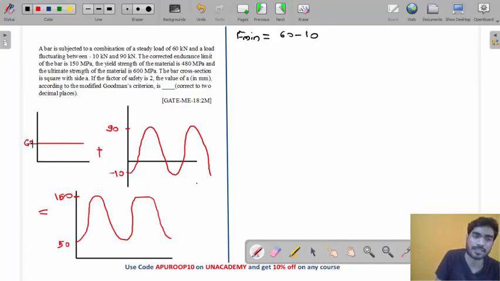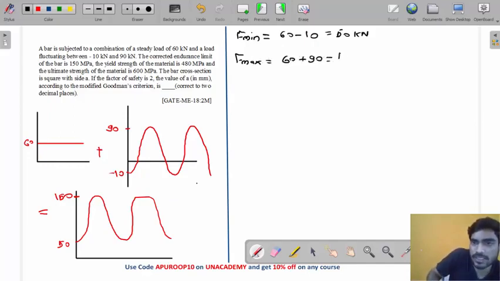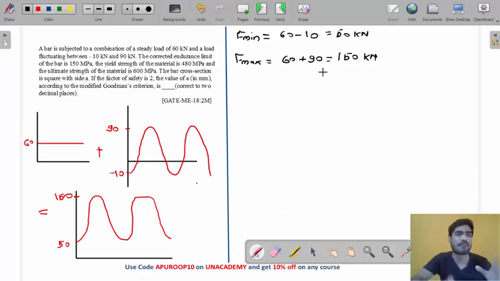So 60 minus 10 will be 50 kilonewton, and F maximum will be 60 plus 90, which means 150 kilonewton. So now your minimum load is 50, maximum load is 150. Only this much you have to do: just add 60 to both values.